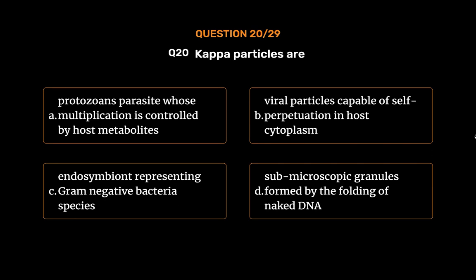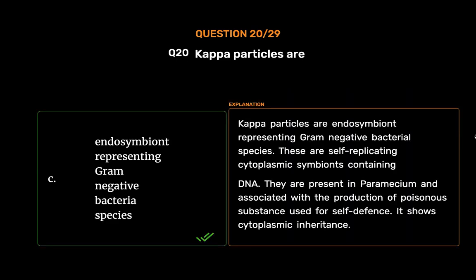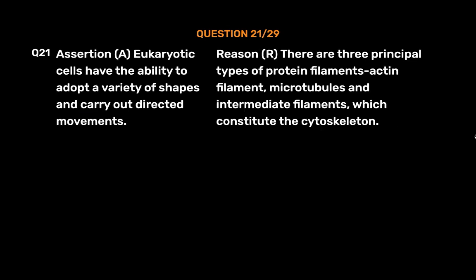The correct answer is option C. Kappa particles are endosymbiont representing gram-negative bacterial species. These are self-replicating cytoplasmic symbionts containing DNA. They are present in Paramecium and associated with the production of poisonous substance used for self-defense. It shows cytoplasmic inheritance.